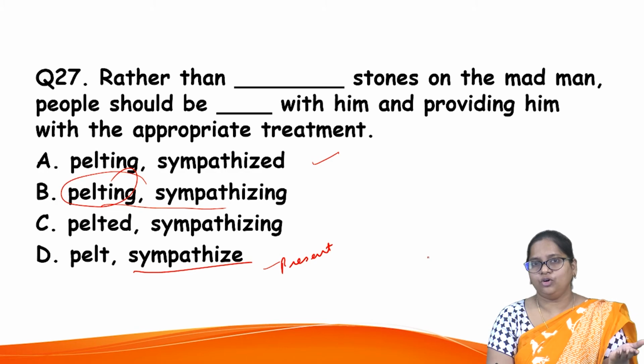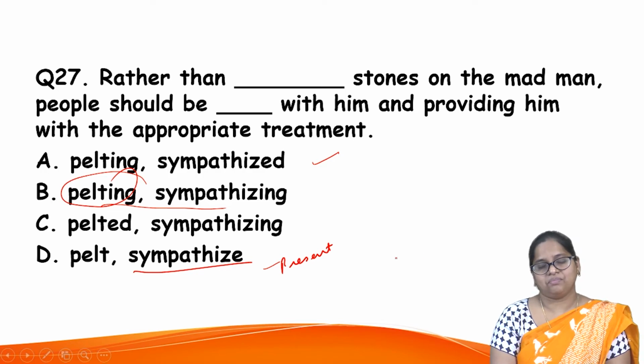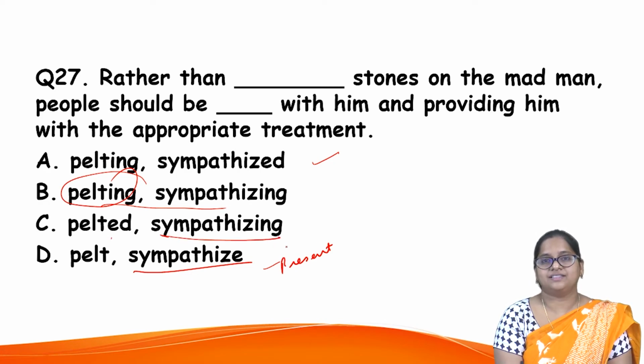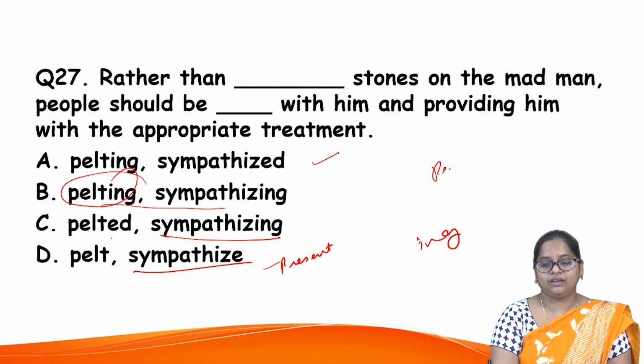Pelt, you don't pelt. She doesn't want to pelt stones. She doesn't want to throw. And sympathize, simple. She pelted stones. She threw stones and sympathized. But here this is past, and here you can say ing. And here, pelting. I'll reveal a little later what kind of word you can choose, but understand the ing form here.